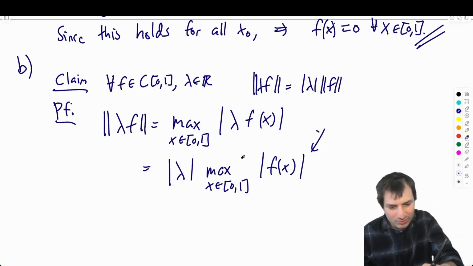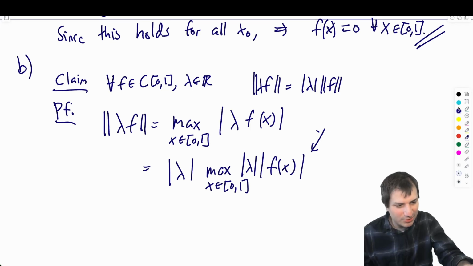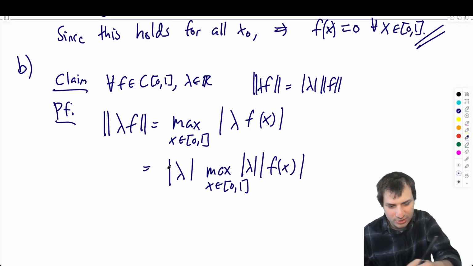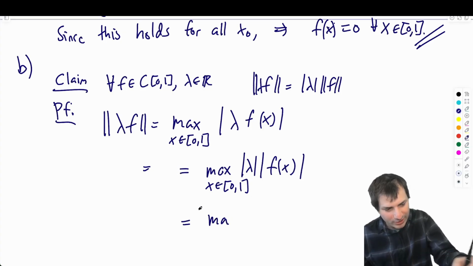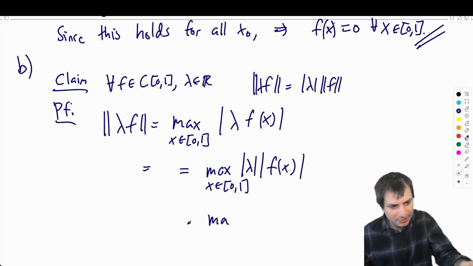Ooh, you know what you could do? Let's do one more line. Let's put this one in between. And then this one is totally uncontroversial, right? I'm just pulling out the absolute value. And then I can do one more line where I pull out the lambda.